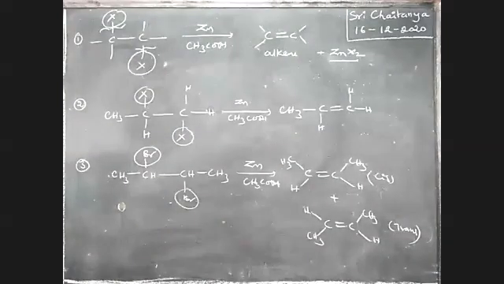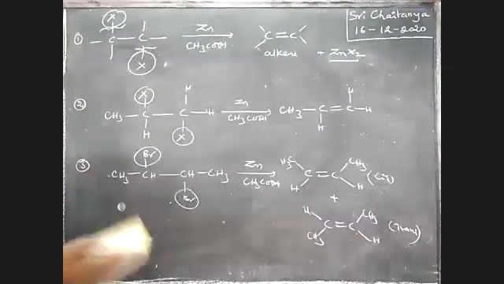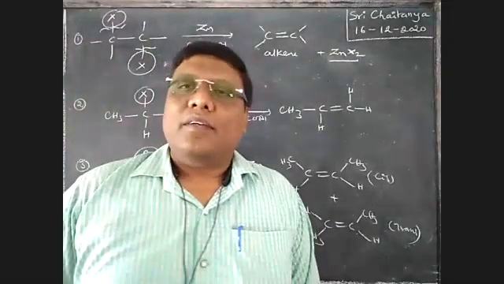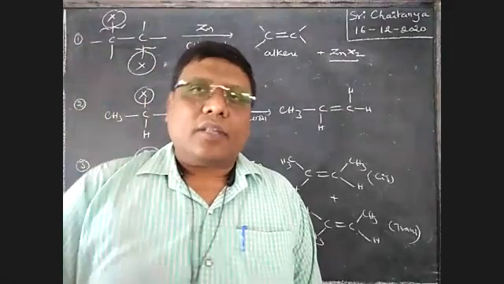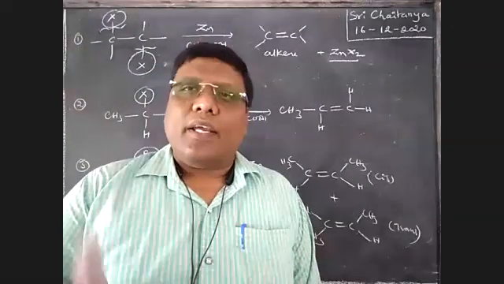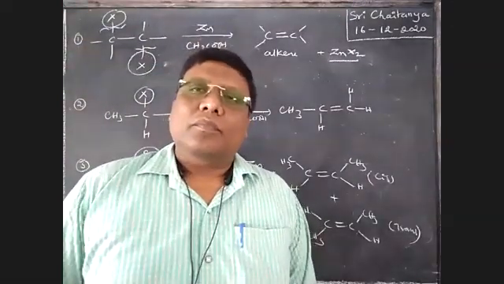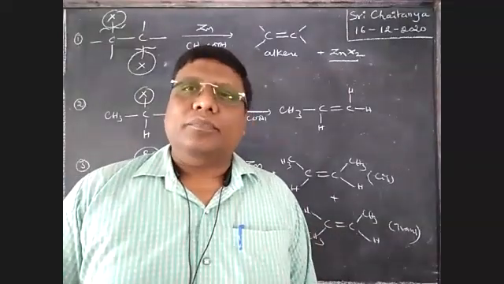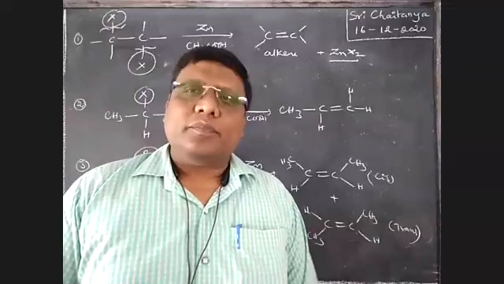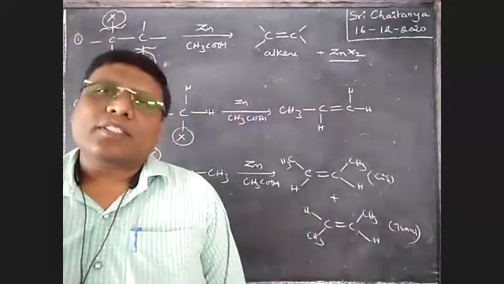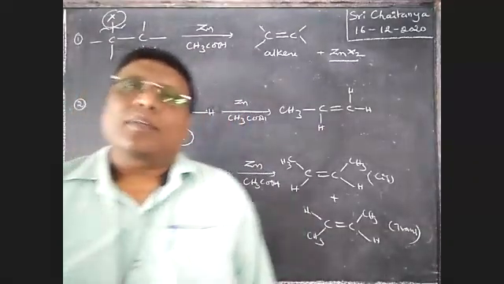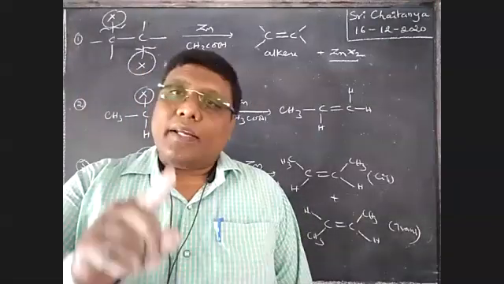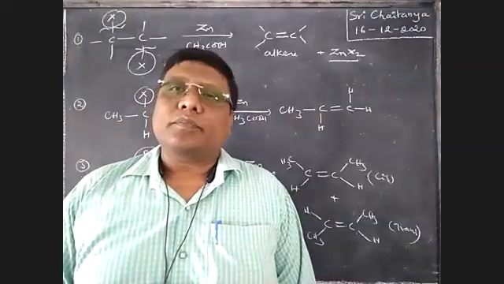So applying our conditions, boys, which is major, which is minor? Do you know CAR and TAM? What is CAR? Cis, anti-condition, racemic mixture is the product. If a cis compound is there, anti-elimination takes place.